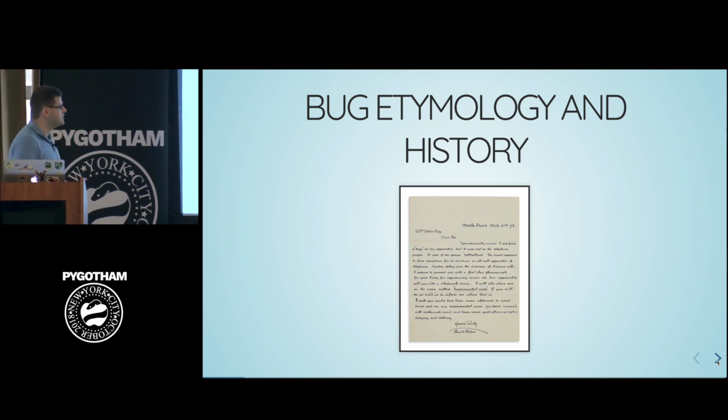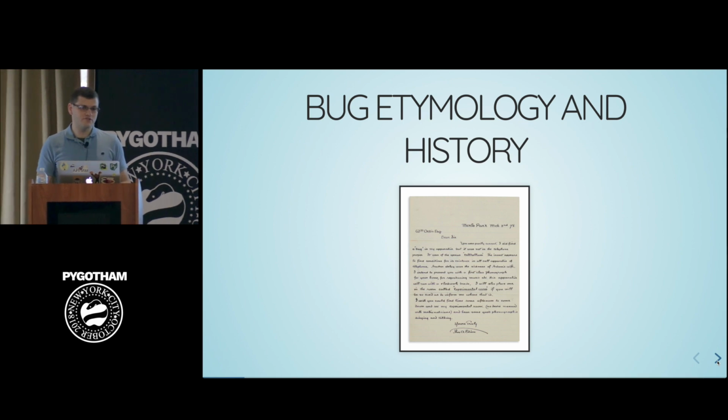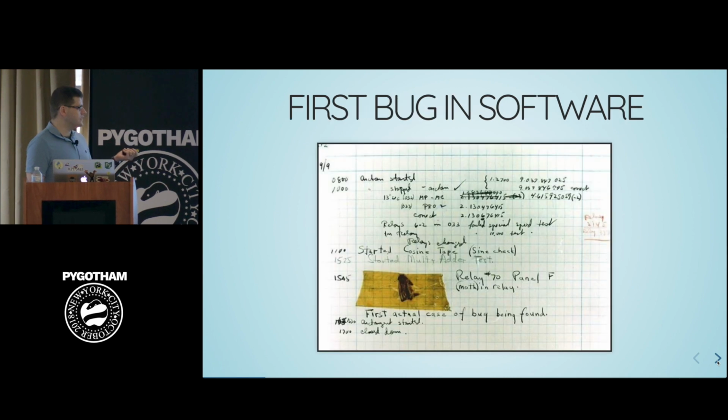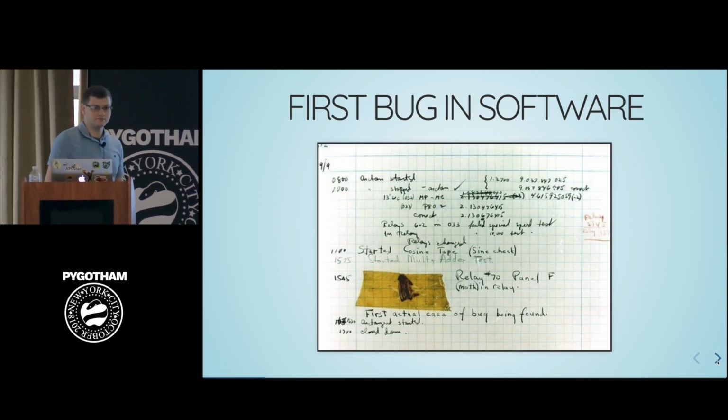This is a letter, very small print, written by Thomas Edison in 1878. This is the very first written record we can find for using the word bug to describe some mechanical malfunction. We don't know for sure if Thomas Edison himself was the first one to use this word this way, but it was somewhere during that time that it started.